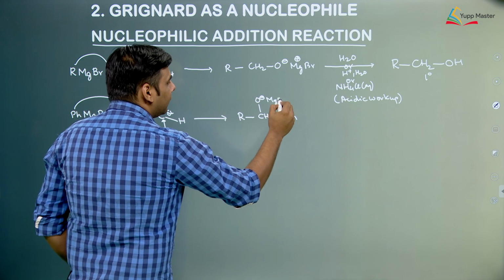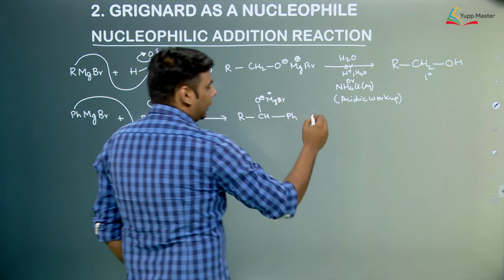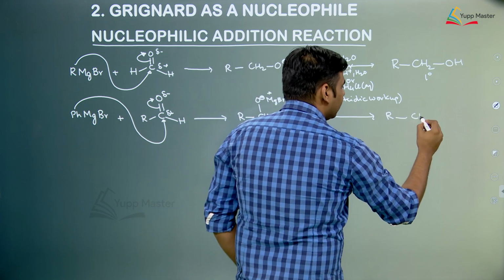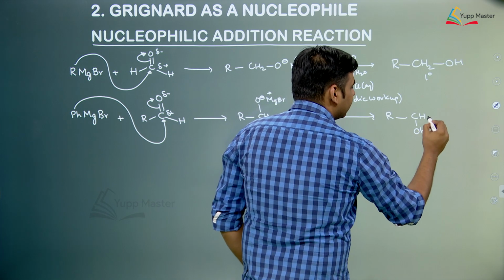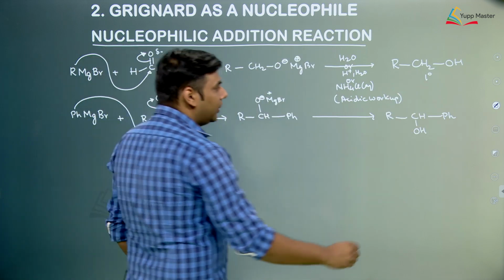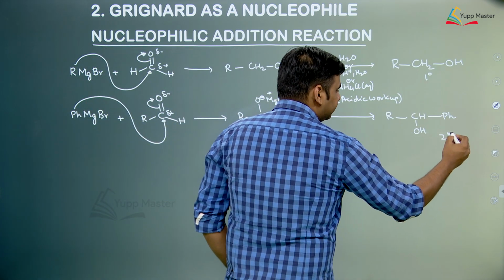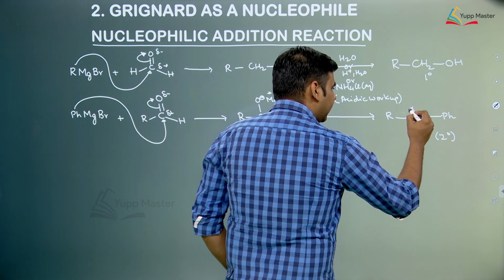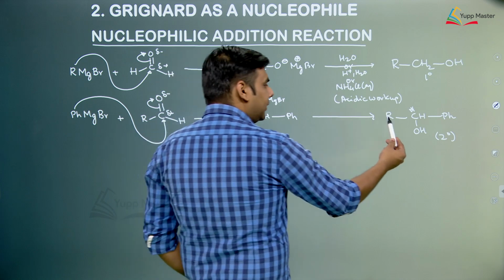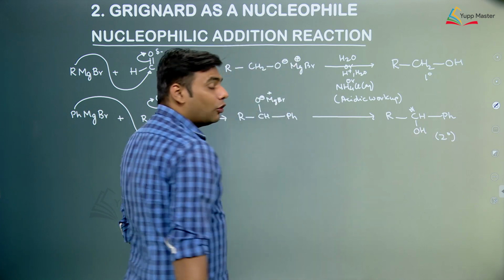and in the last step again we add water or ammonium chloride and we form RCHOH Ph. So, we form a 2 degree alcohol in this case. If we look at this carbon, now this carbon is attached to 4 different groups. There is an R group present, there is an H, there is a phenyl and there is an OH.